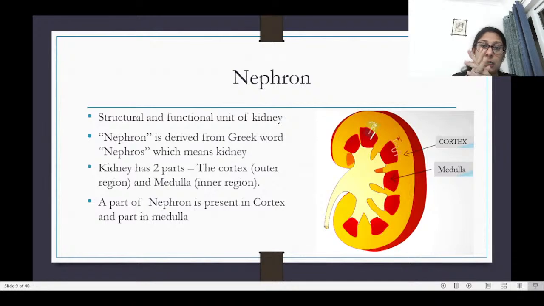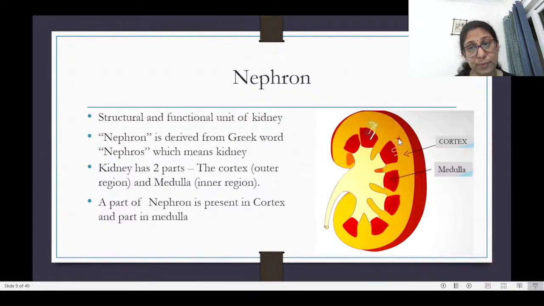Now, looking at the structure of the nephron, these nephrons are present in the kidney. When we look at the structure of the kidney, we can see that there are two parts. One is the cortex, which is the outer part, and then there is the medulla. And the nephrons are present in between the cortex and medulla.